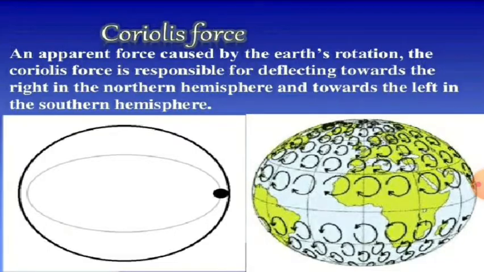Now, students, there are some terms used in the chapter. We will discuss them one by one. First one is your Coriolis force. Now, what is this Coriolis force? It is an apparent force caused by the Earth's rotation. The Coriolis force is responsible for deflecting winds towards the right in the northern hemisphere and towards the left in the southern hemisphere.